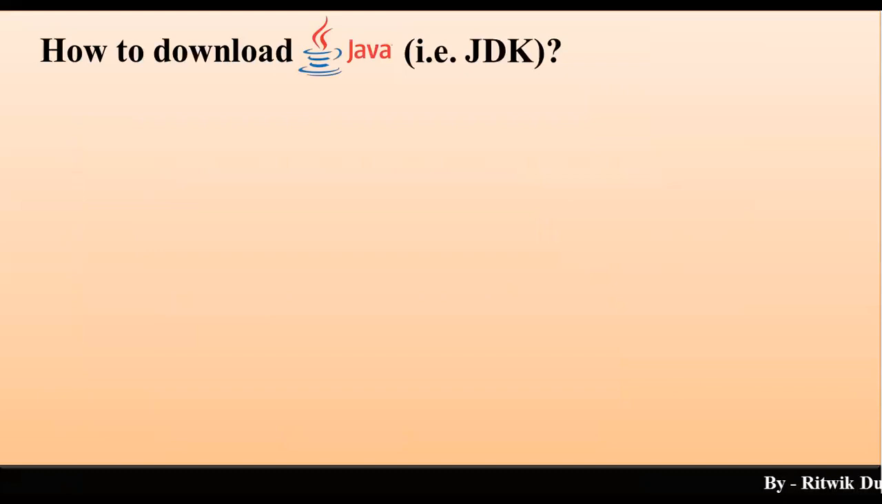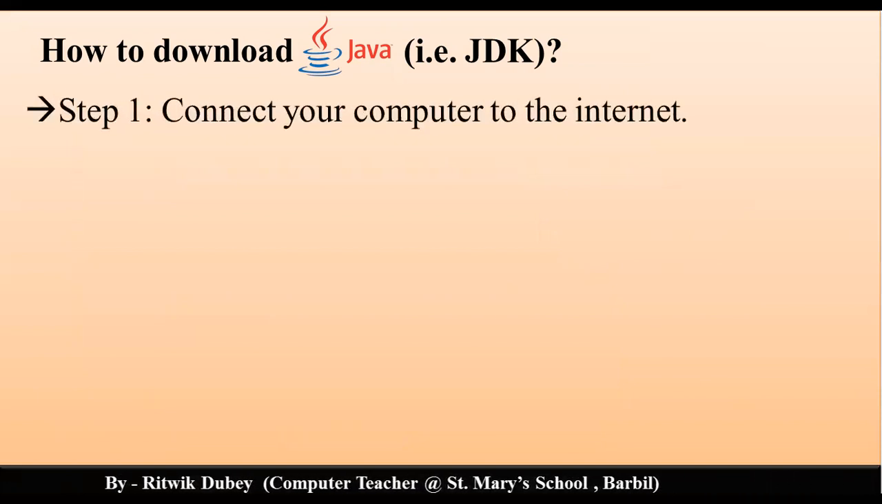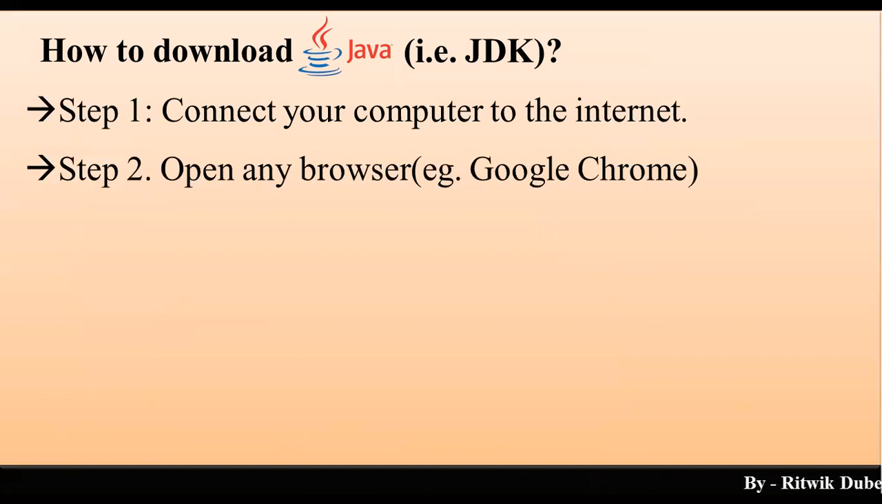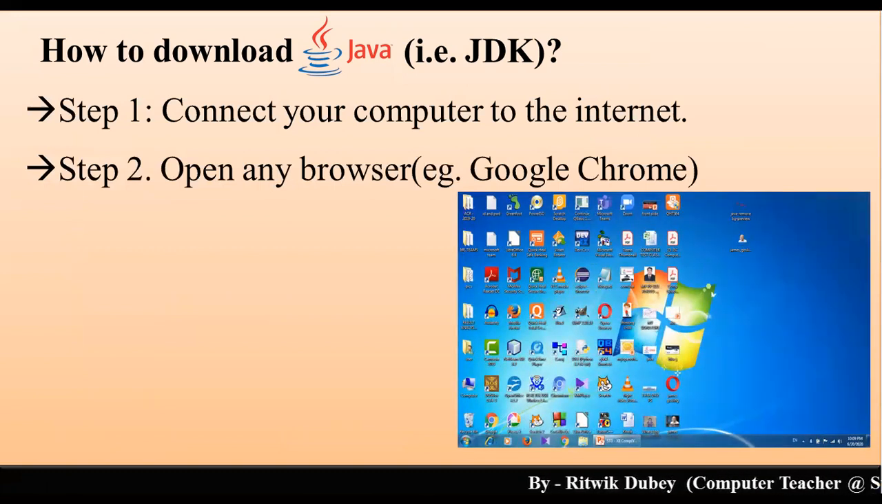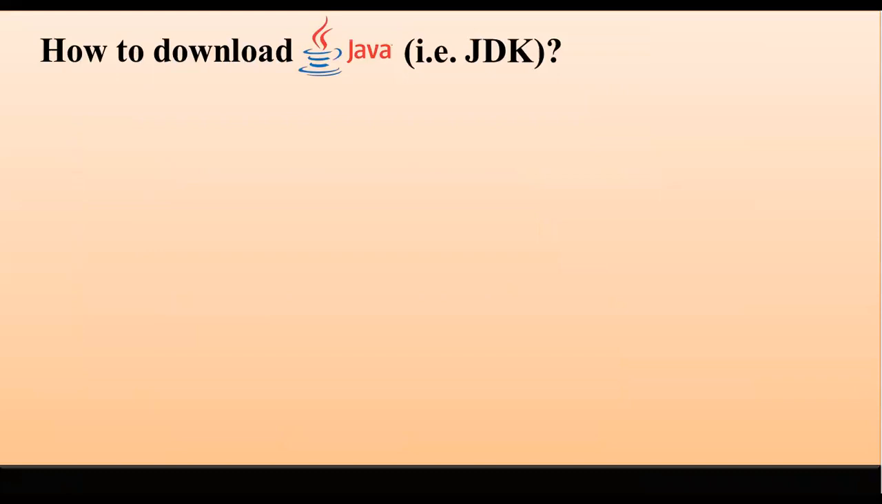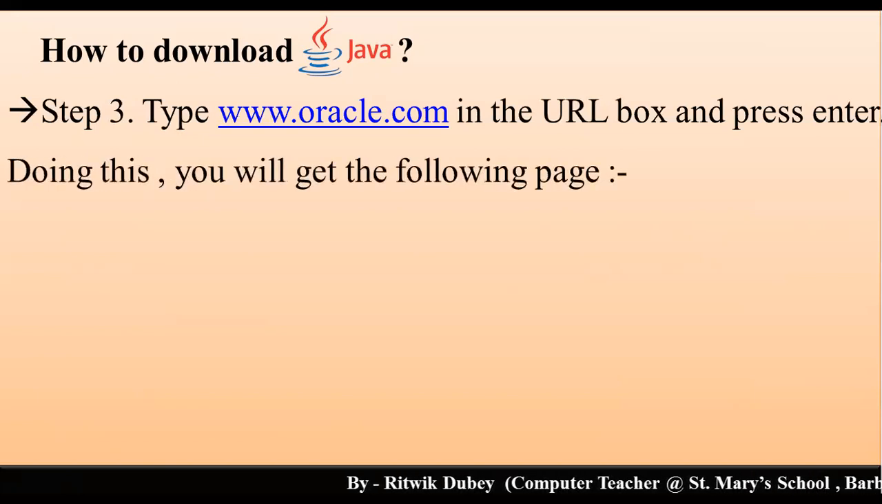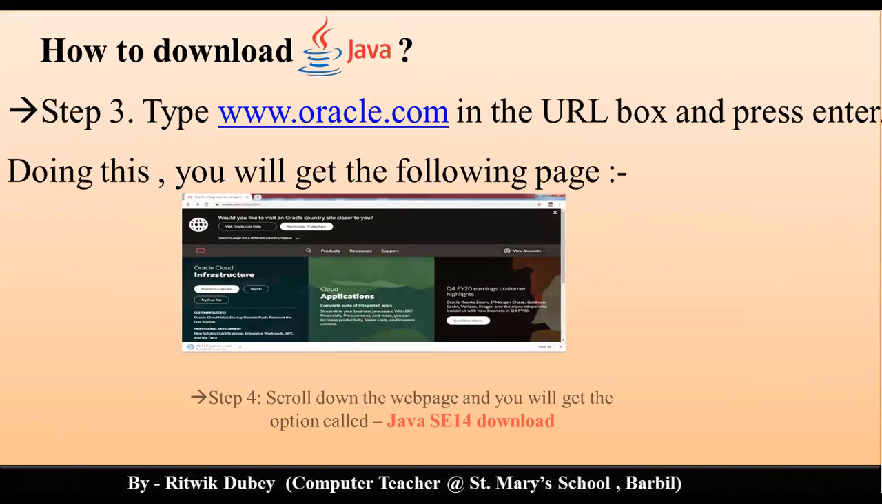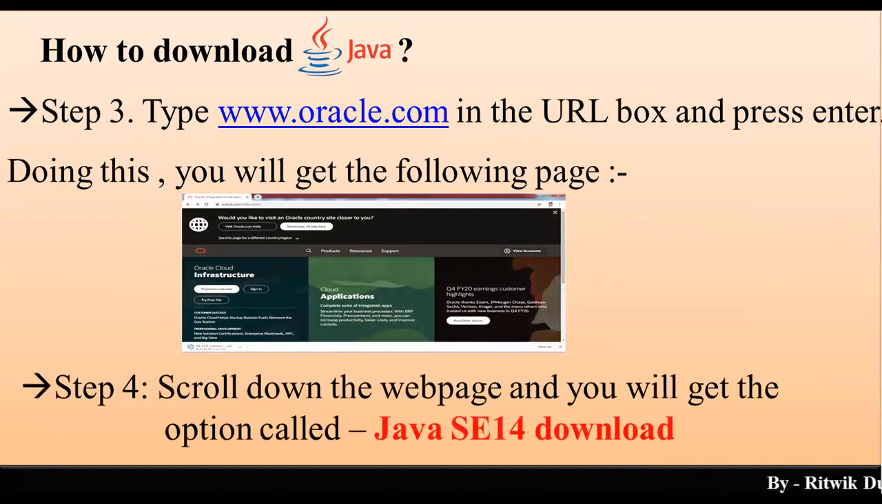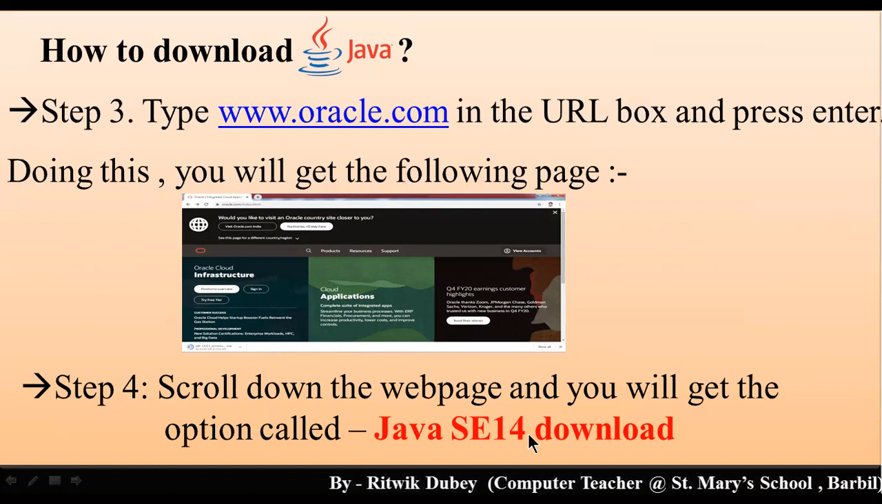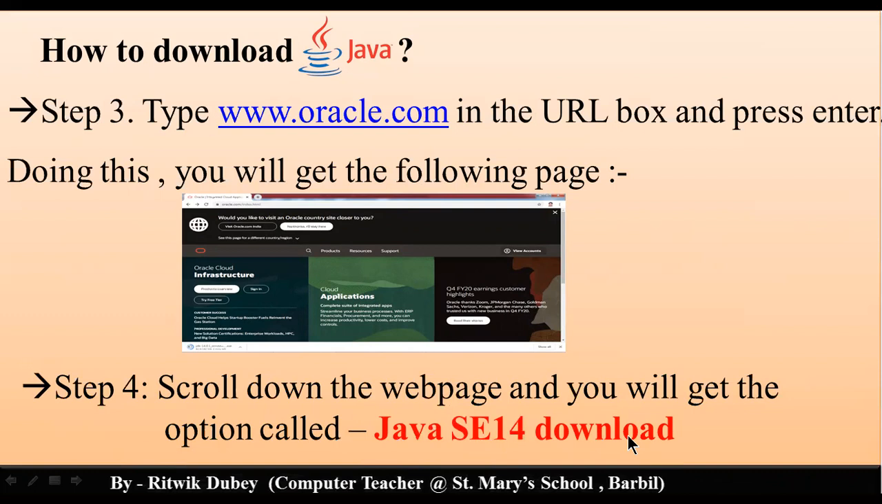Then how to download Java, or we can say the Java Development Kit. Step number 1, connect your computer to the internet and then open any browser, for example Google Chrome. In my case I will be using Google Chrome. Then step 3, type www.oracle.com in the URL box and press enter. Doing this, you will get the following page. Step 4, scroll down the web page and you will get the option called Java SE 14 download. The latest version is Java SE. SE means Standard Edition, Java Standard Edition 14 download.